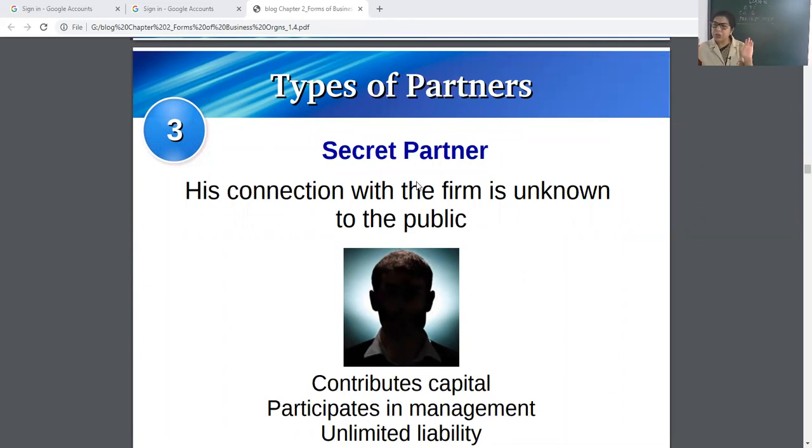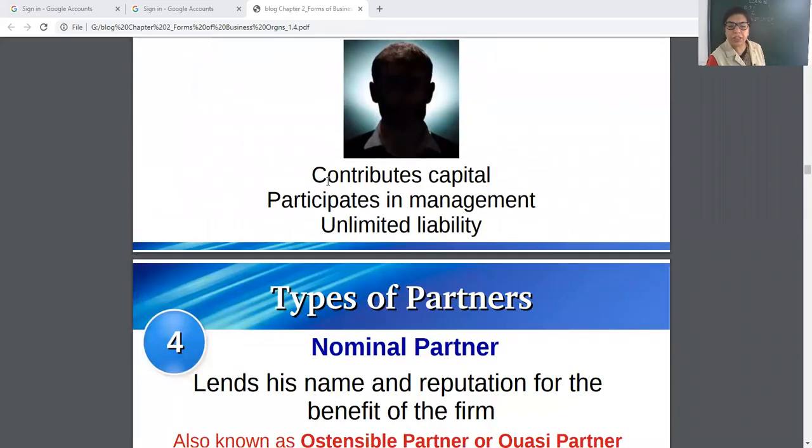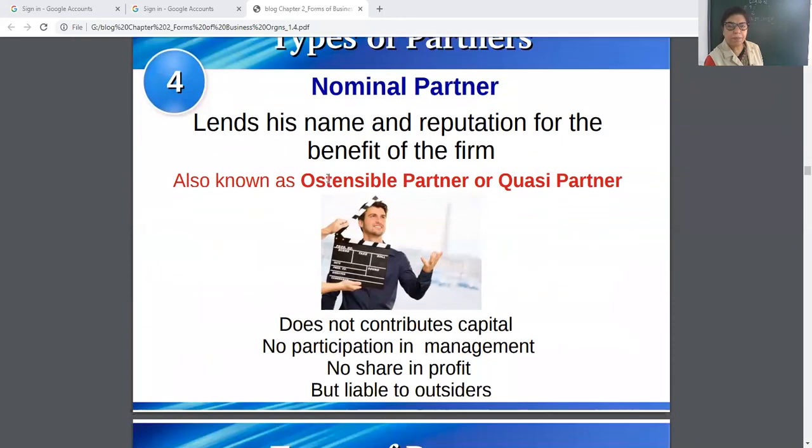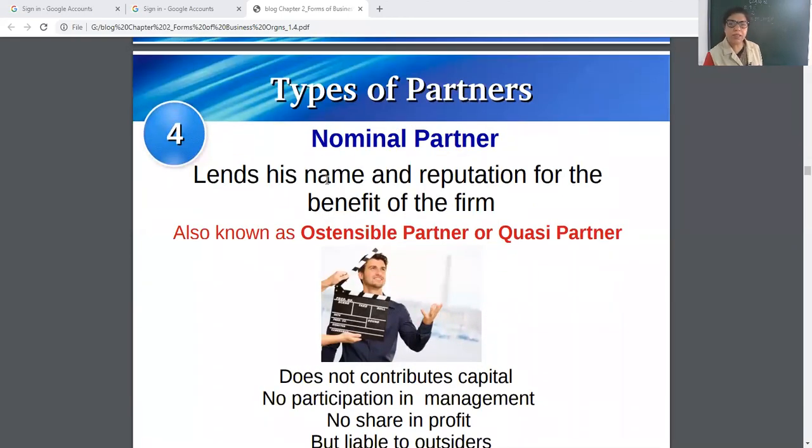Common public don't know about that. Okay, that's why he is a secret partner, or we can say a confidential partner. The next is the nominal partner. A nominal partner means the partner who is just the opposite of secret. The partner lends his name and reputation for the benefit of the firm.